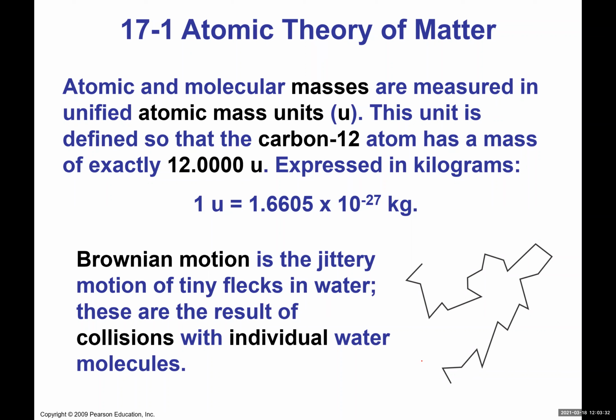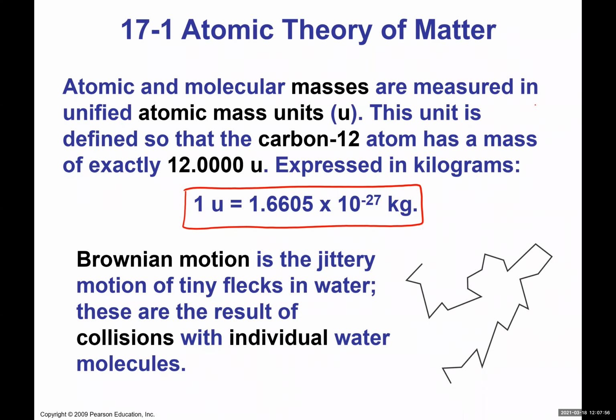So here you can see this unit, the atomic mass unit, is defined so that a carbon-12 atom has a mass of exactly 12.0000 U. Remember, all those zeros are actually significant. So then we can say that 1 U is defined as 1.6605 times 10 to the negative 27 kilograms. So this is the value of one atomic mass unit.